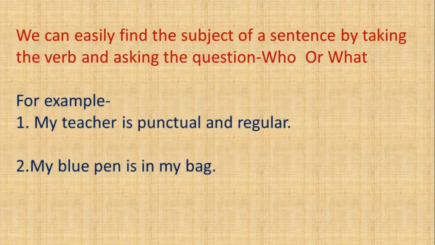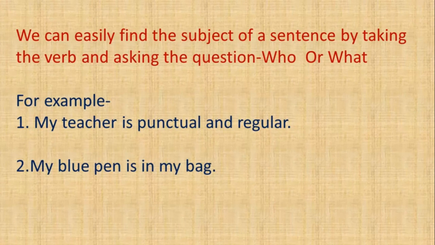We read in the previous slide that what we speak about in the sentence is called subject. We can also find the subject of a sentence by picking the verb and asking the question who or what. Let us see the first example. My teacher is punctual and regular.